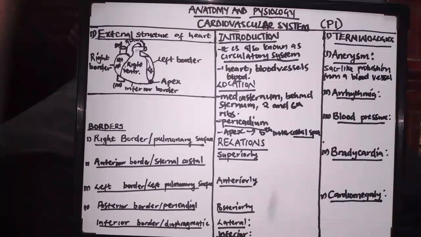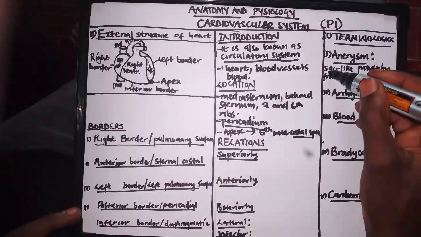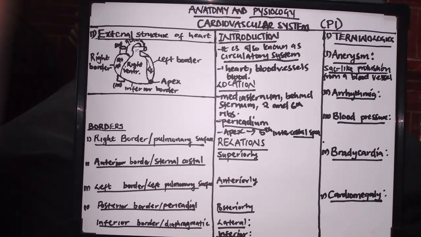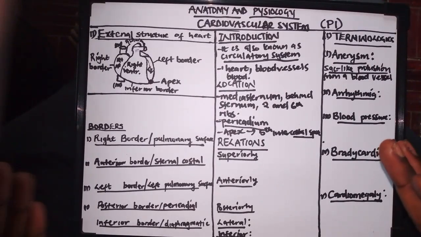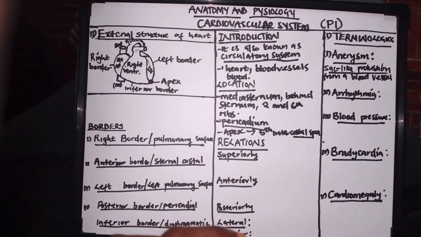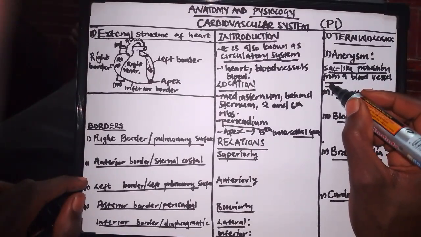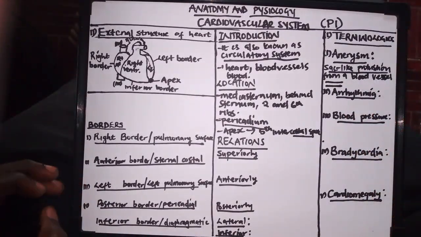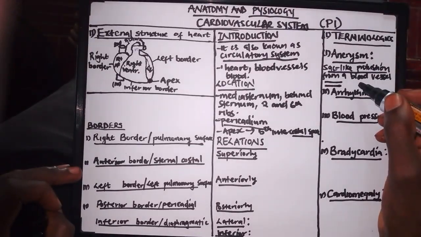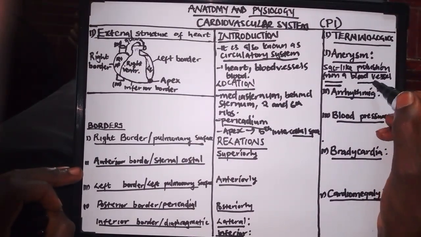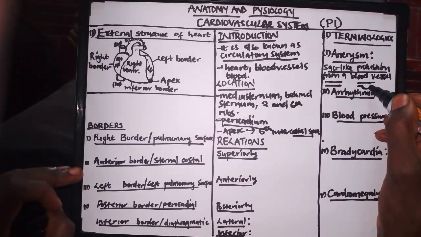So what do we mean by a sac-like protrusion? When we talk about a protrusion, it is when something is out of order. Let's say this is a blood vessel. Normally a blood vessel is supposed to look like this. But when there is an aneurysm, a blood vessel will look like this.